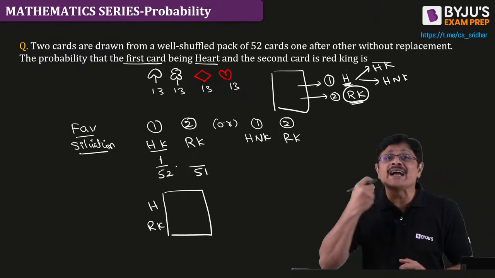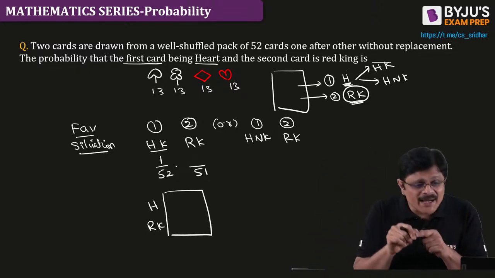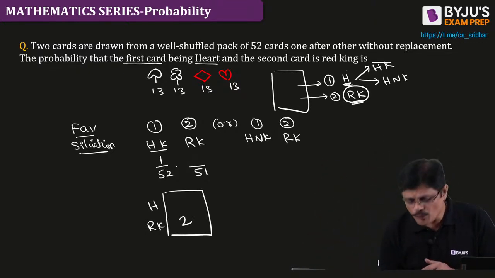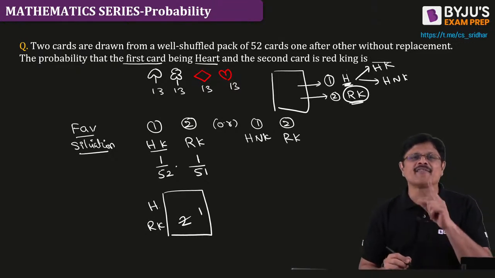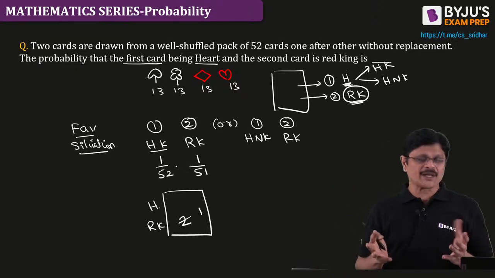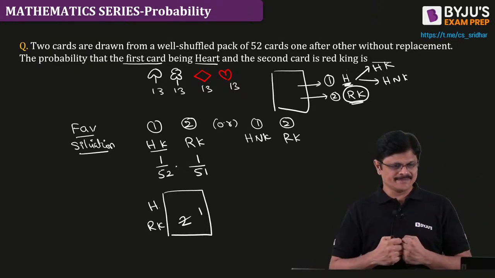Already one red card is gone. How many red cards are remaining? See, out of 2, 1 is already gone because you selected the heart king. Only 1 is remaining, so that can be selected in one way, out of the remaining 51.